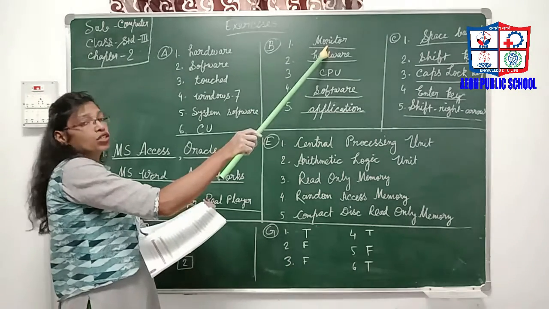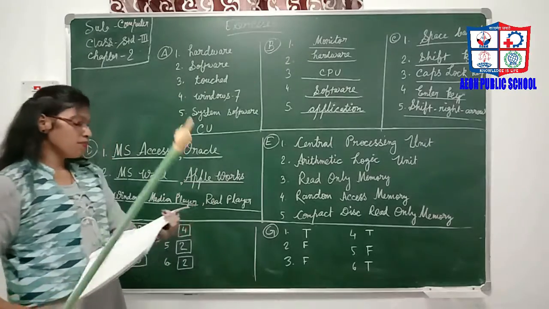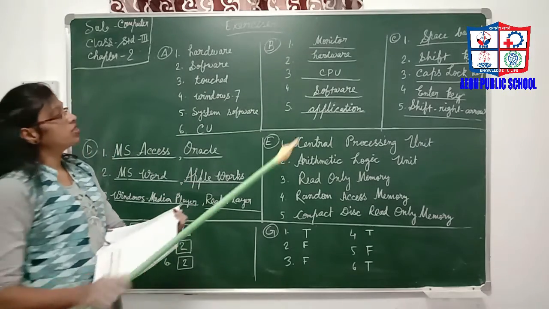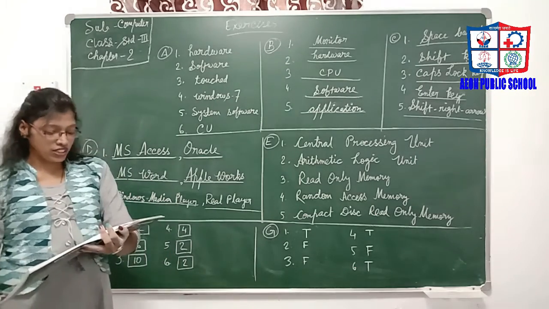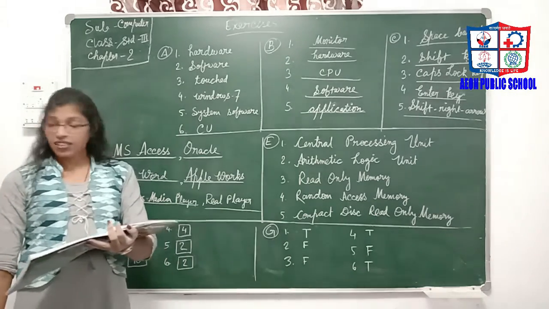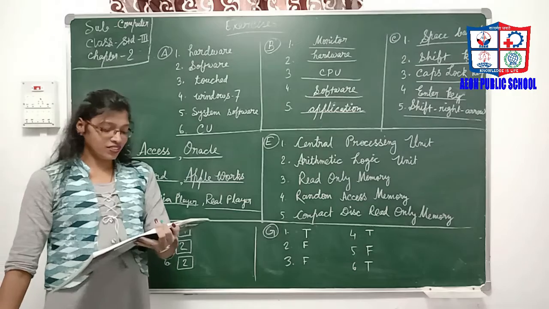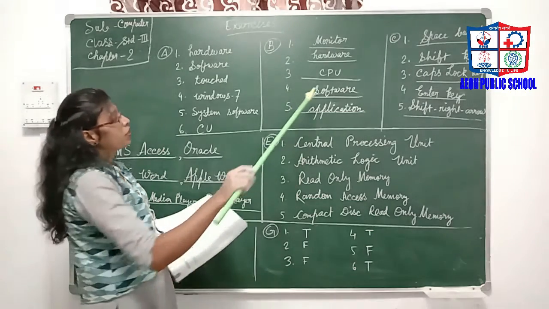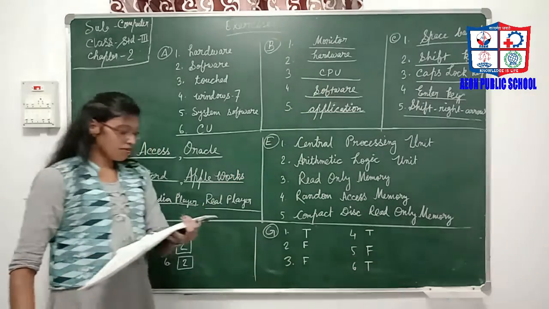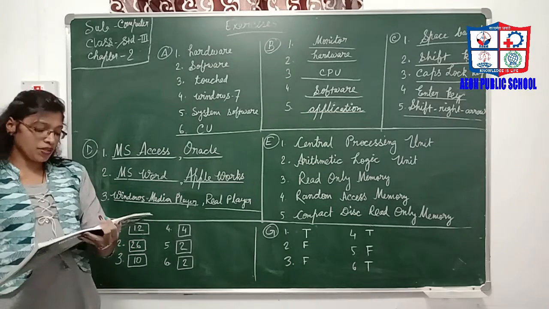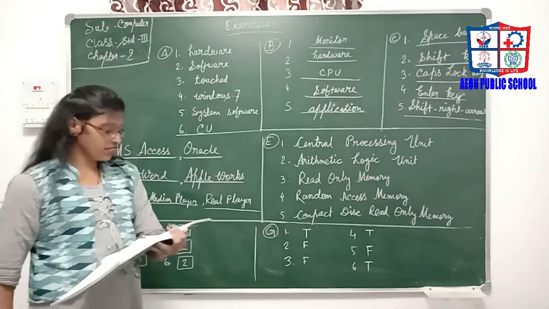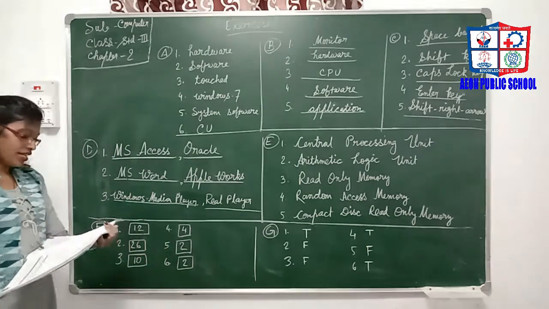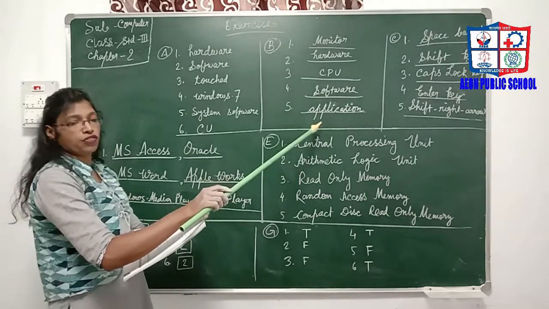Answer will be monitor. The physical parts of a computer are called the hardware. Some hardware parts such as motherboard and SMPS are inside the CPU. Number 4 is, what is the set of instructions given to the computer? Software. Number 5 is, Paint and Word are examples of application software.